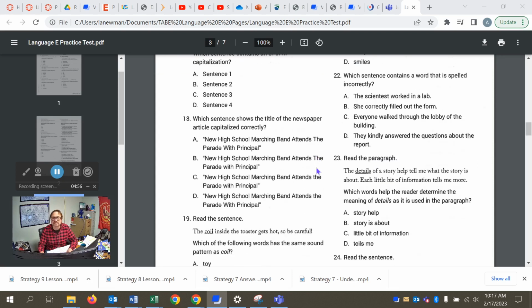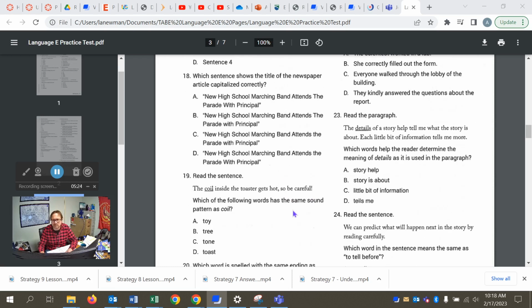All right, 18, which sentence shows the title of the newspaper article capitalized correctly? This is a difficult one. There are some fine details to look at, but the correct answer is C. And the reason is we have all of the appropriate words capitalized, but not the ones we don't need to capitalize, like articles, the, and prepositions, with. We don't capitalize those within the title unless they are the first word within the title. All right, in 19, we're looking for a word that has the same sound as coil, and so it's toy, even though the sound is spelled with different vowels.